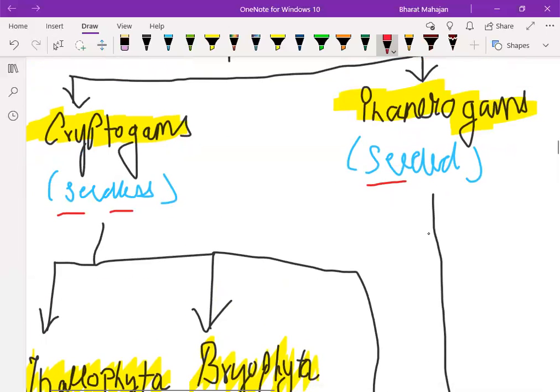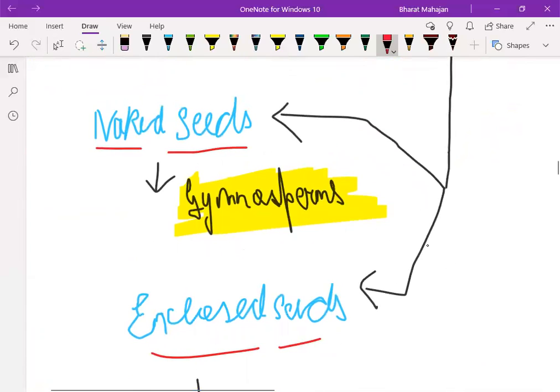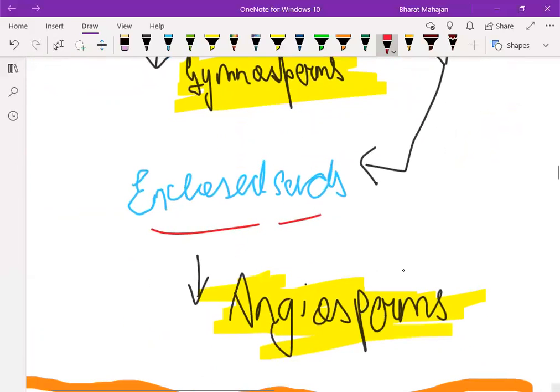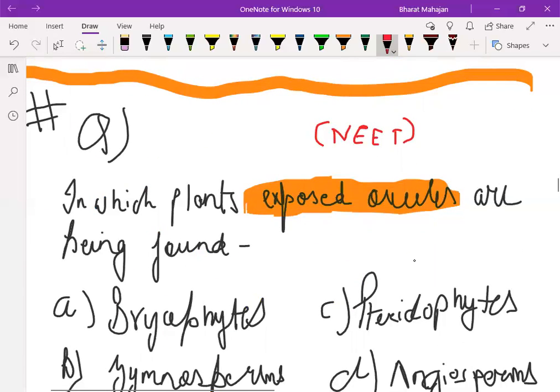And the scientists have classified phanerogams into two categories based on whether the seeds are enclosed in a fruit or whether the seeds are naked. If the seeds are naked, scientists call those plants gymnosperms, and if the seeds were enclosed in the fruits, they were called angiosperms. So I hope that till here it's clear. Now, moving on to the question.